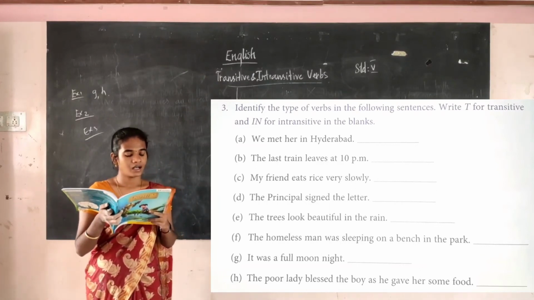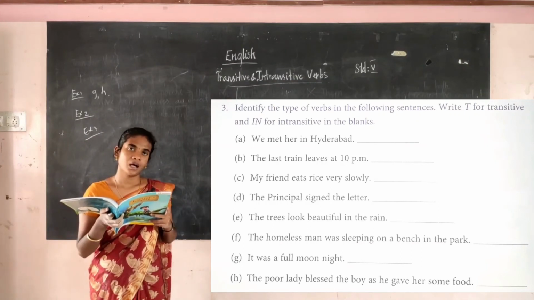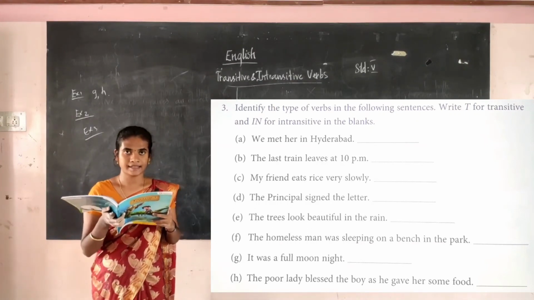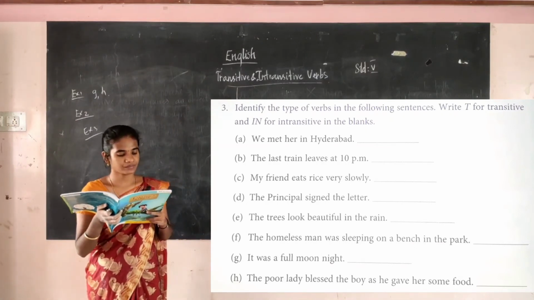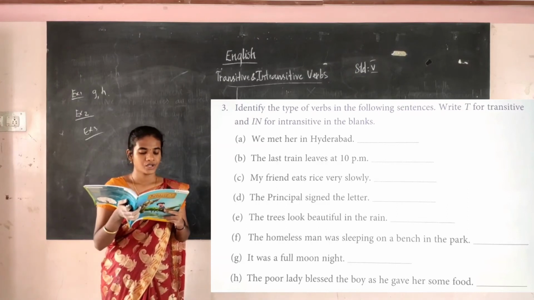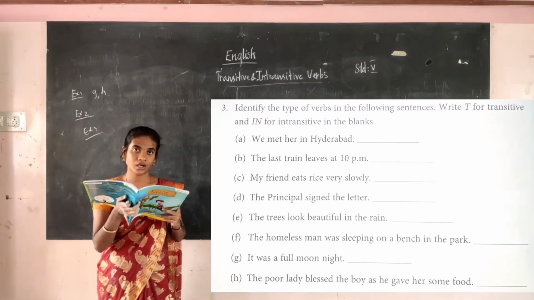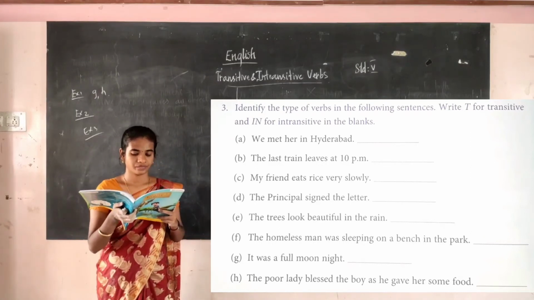Then see, my friends eat rice very slowly. Here eat is the verb. Eat what? Rice. So it has an object, so it is a transitive verb. Then D, the principal signed the letter. So signed is the verb here. Signed what? The letter. It is giving the answer. So it is a transitive verb.